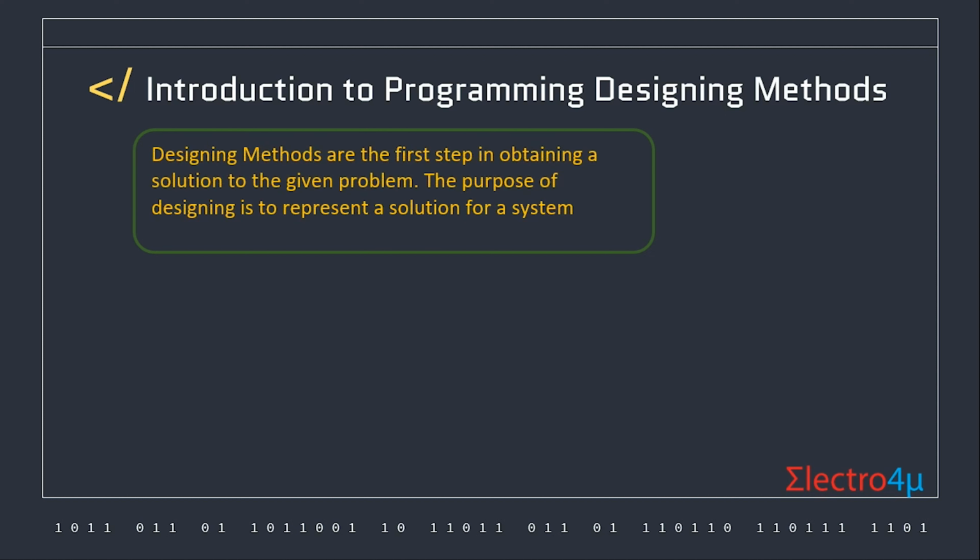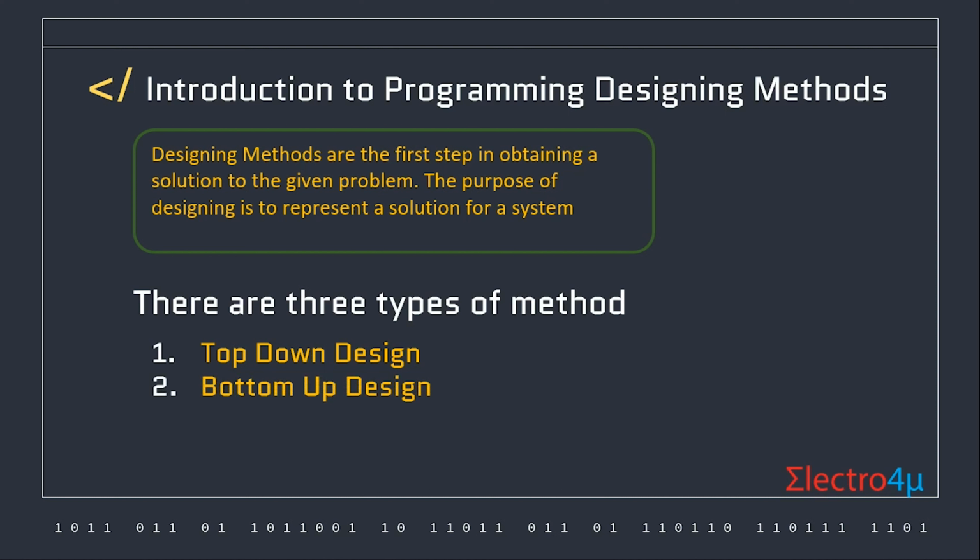Introduction to programming: designing methods. Designing methods is the first step in obtaining a solution to the given problem. The purpose of designing is to represent a solution for a system. There are three types of methods: top-down design, bottom-up design, and modular approach design.